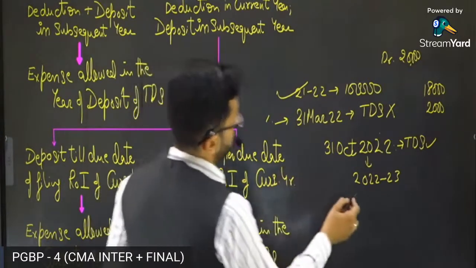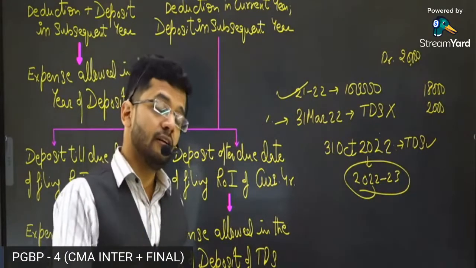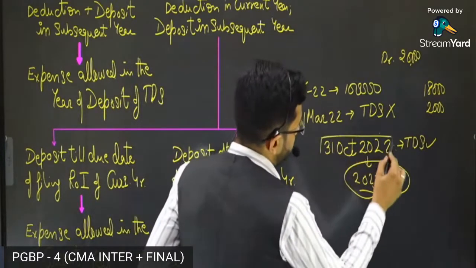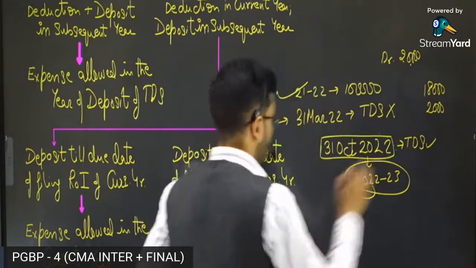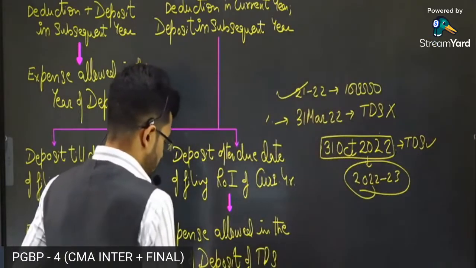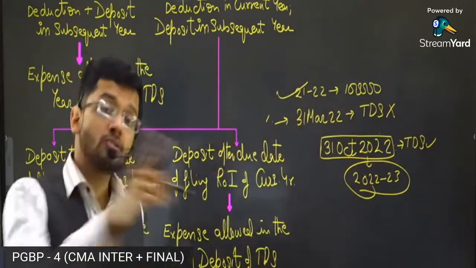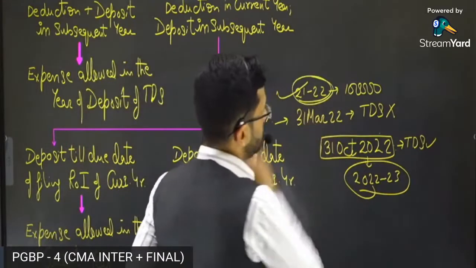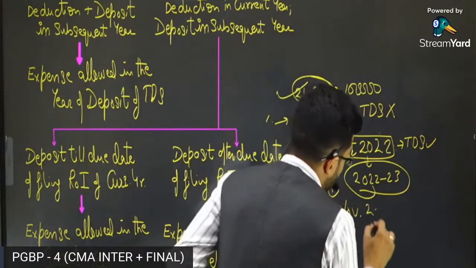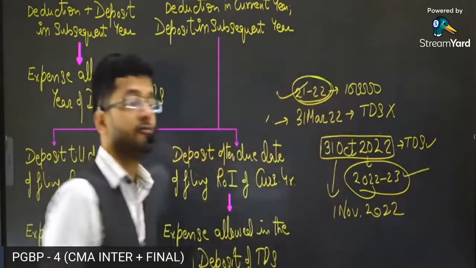Guys, in this particular financial year 22-23, when the deposit is made to the government treasury, in which year will the expense be allowed? Now let me explain it to you. If the deposit is made before the filing of the return of income, which is before 31st October, so if the deposit is made by 31st October, then the allowance of expenditure will be made in 21-22. And if the deposit is made, say, on 1st of November 2022, then the deduction of expense will be allowed in 22-23.